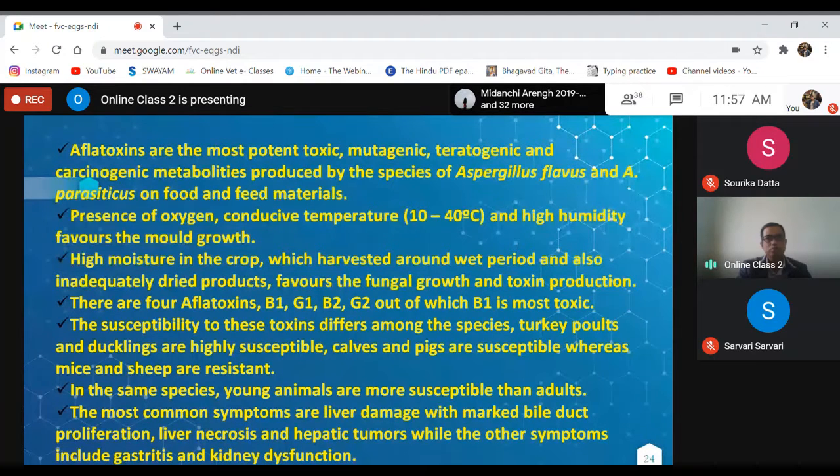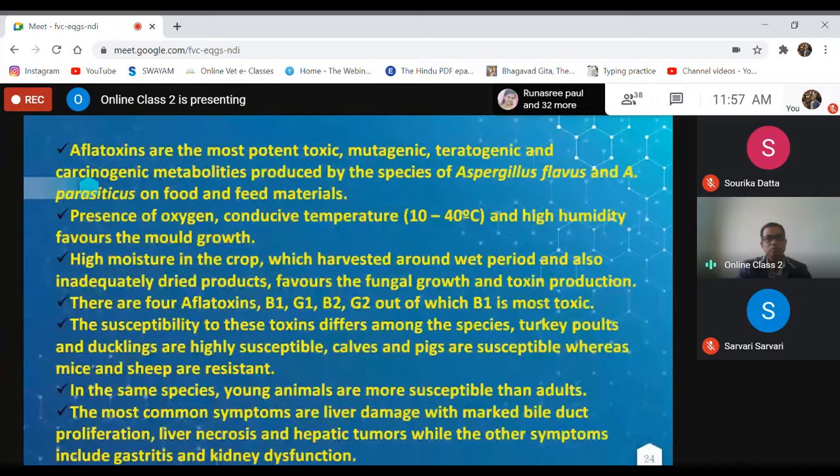Presence of oxygen, temperature in the range of 10 to 40 degrees centigrade, and high humidity favors the growth of Aspergillus flavus as well as Aspergillus parasiticus, and they will produce different kinds of aflatoxins: aflatoxin B1, G1, B2, G2, out of which B1 is most toxic for the livestock as well as poultry.